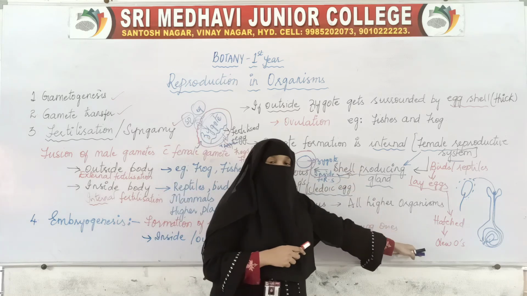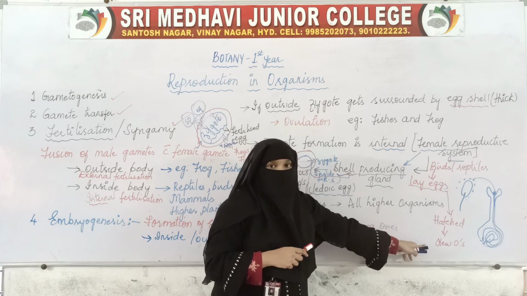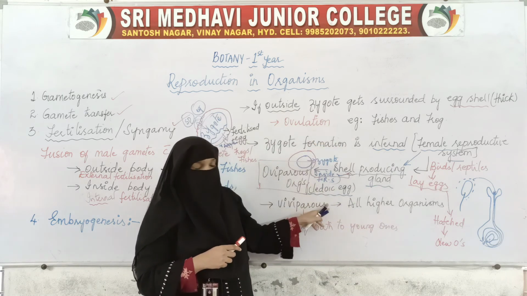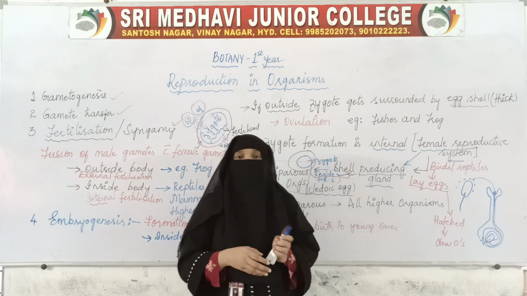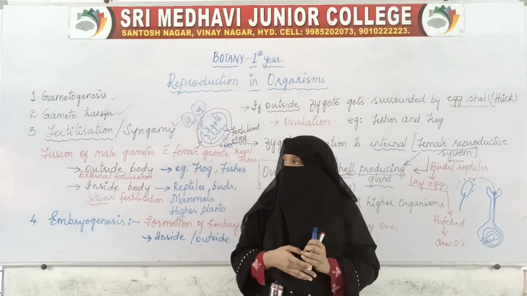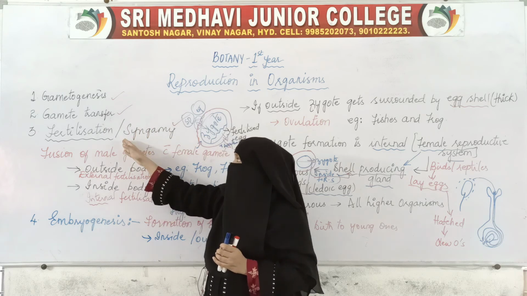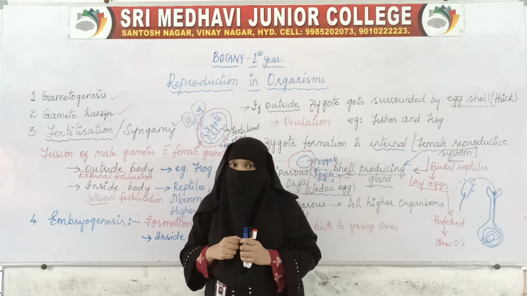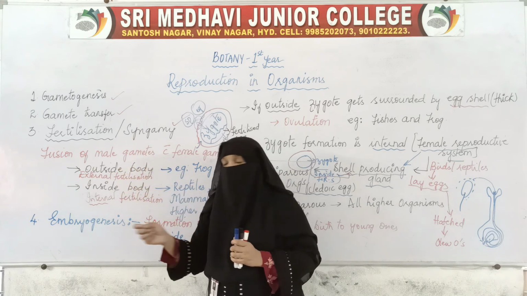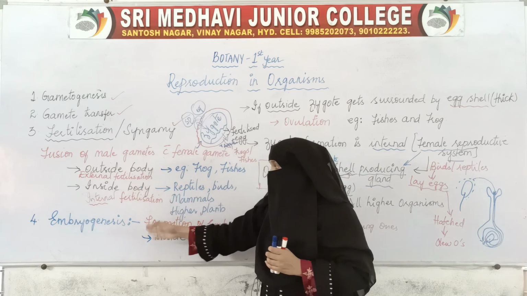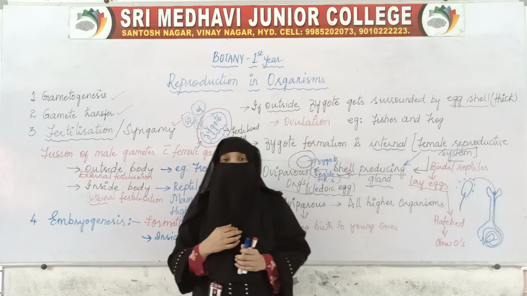So this is how new organisms are produced, either by laying eggs or by giving birth to young ones. So in the process of reproduction, especially sexual reproduction, the first step is gametogenesis, then gamete transfer, and the third is fertilization, where gametes fuse. If the fusion is outside, it is external; if the fusion is inside, it is internal. After the fusion comes embryogenesis, that is formation of the embryo, and that embryo will change into a new organism.